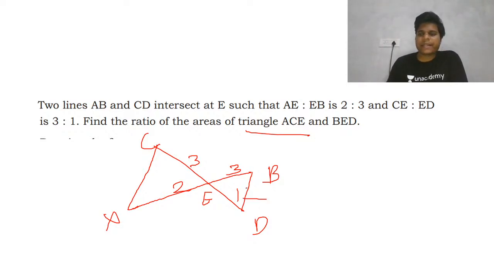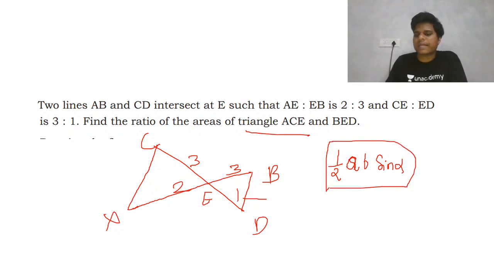For area of a triangle, I hope you know this formula: half AB sine alpha, where alpha is the angle including sides A and B. You all know these are opposite angles, so if this is alpha, this will also be alpha.